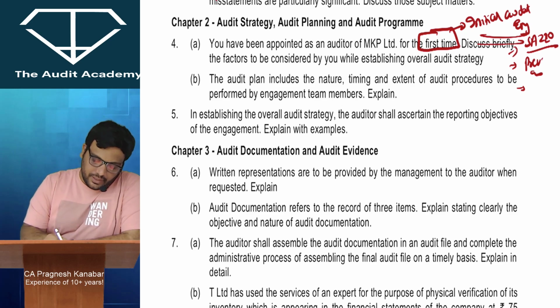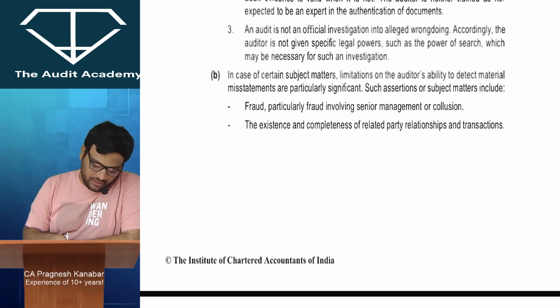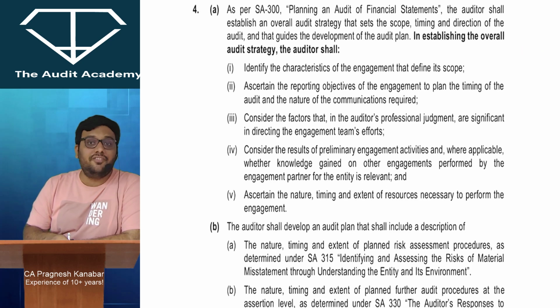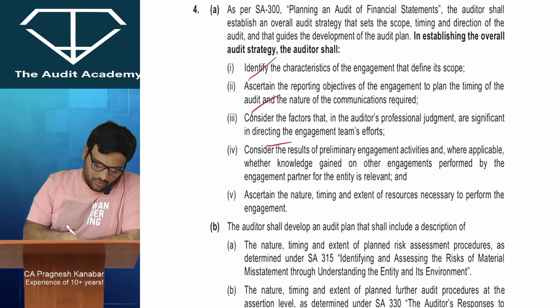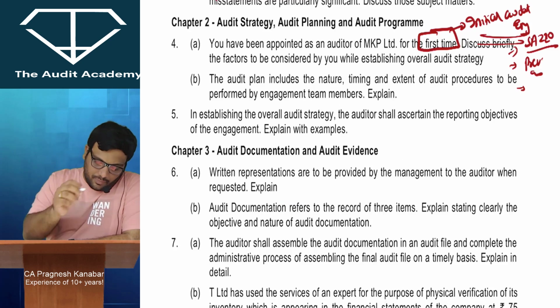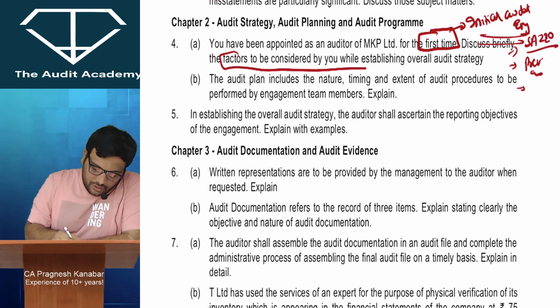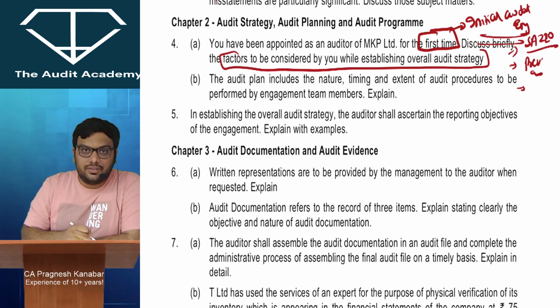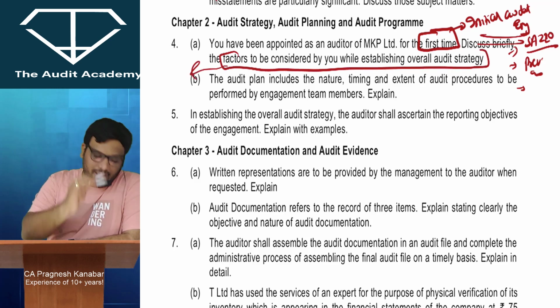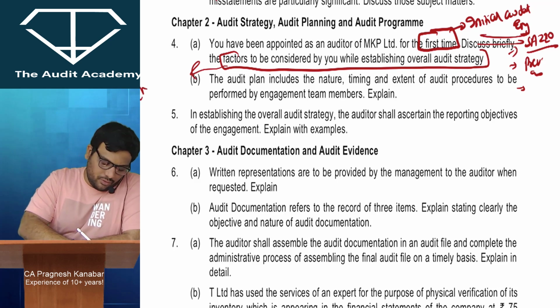So there are obviously certain factors to be considered for establishing audit strategy. There are 5 points, which are normal. I'll tell you there are a couple of things over here. One is factors to be considered while establishing overall audit strategy. This is a basic question. For this I have given a code word also to my team: Character of Raman's team resulted in resources.